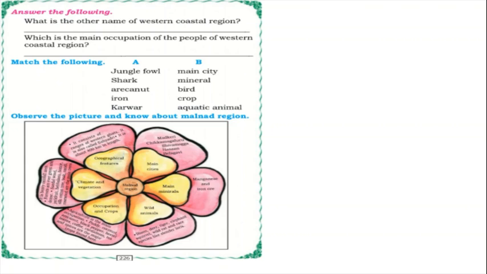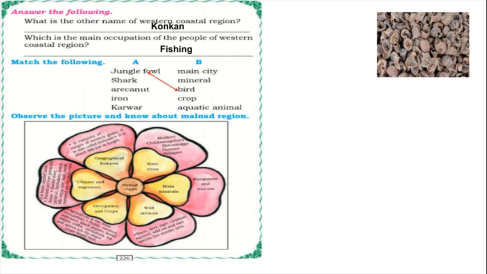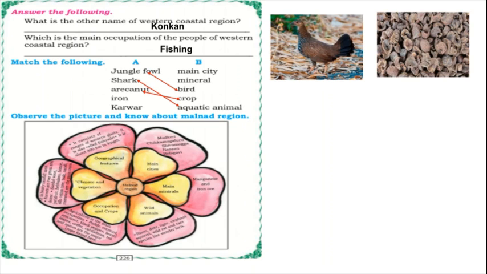So, we should match the following: jungle fowl, shark, arecanut, iron, Karwar. Jungle fowl we will match to bird. On the right side you can see a jungle fowl. In jungle fowl you can get many colors, like red jungle fowl and grey jungle fowl also.